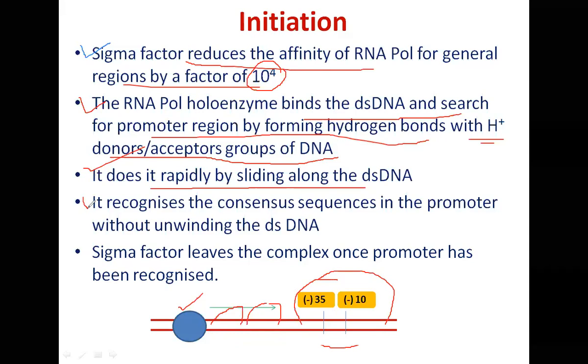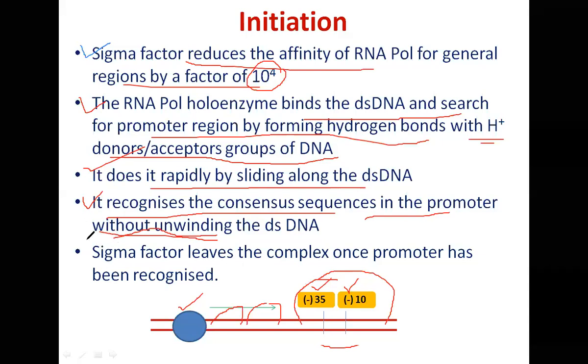Another feature that nature has provided is this. It recognizes the consensus sequences, these -10 and -35 consensus sequences of the promoter, without unwinding. This is important. Without unwinding. It can identify these consensus sequences even when the DNA remains in the double-stranded form. It doesn't require the double-stranded DNA to become single-stranded before it can identify them. That is not the case. It identifies them even when these sequences are in the dsDNA. That is one important feature, and that is how things can be done very rapidly.